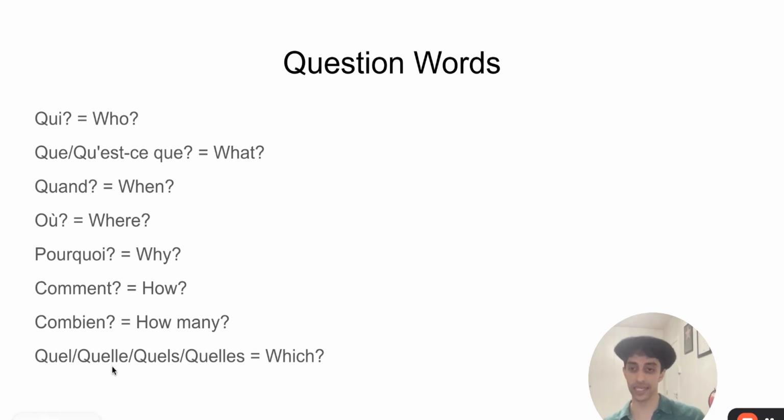Quelle, with an extra le at the end, that's the feminine singular form. Quels, that's the masculine plural form. And quelles is the feminine plural form. So you have to select which of these is the correct one, depending on the noun that is being described.